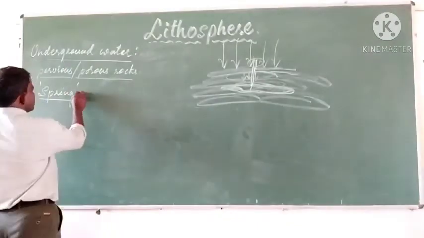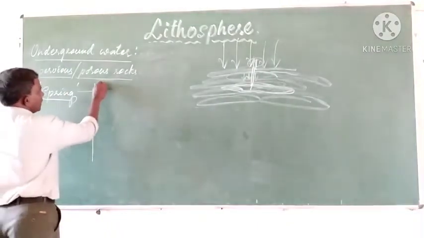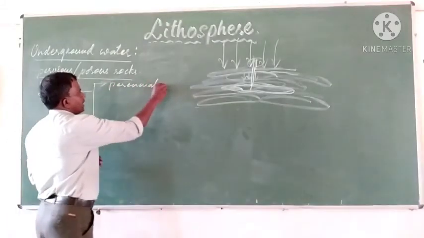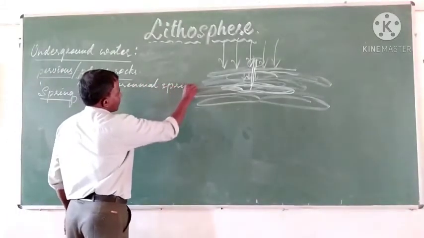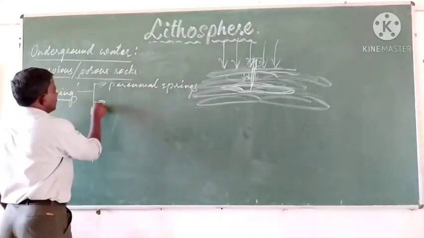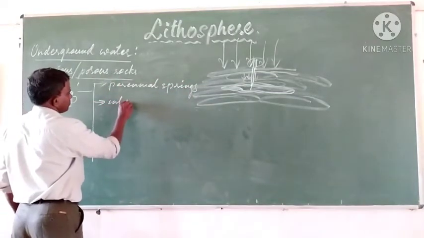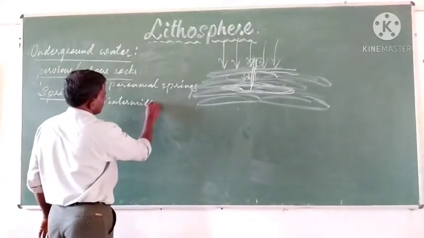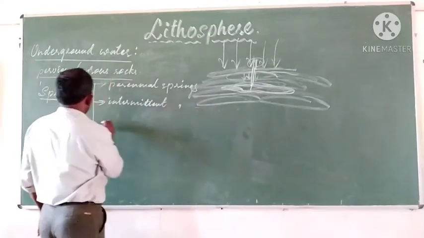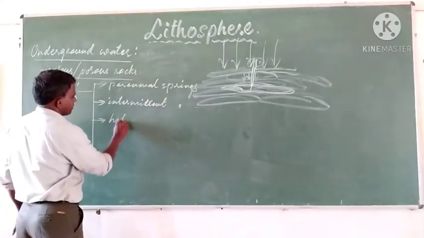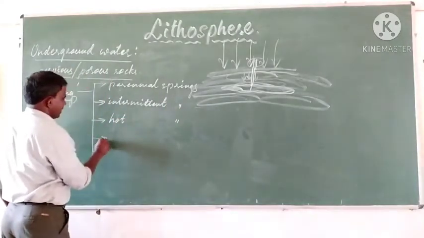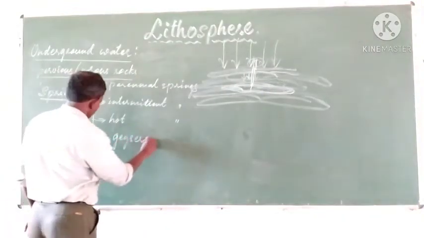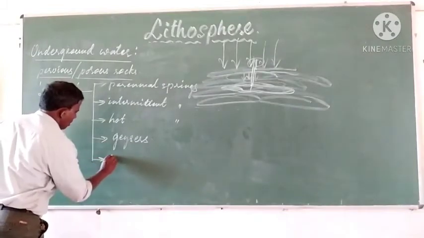The different kinds of springs are perennial springs, intermittent springs, hot springs, geysers and artesian wells.